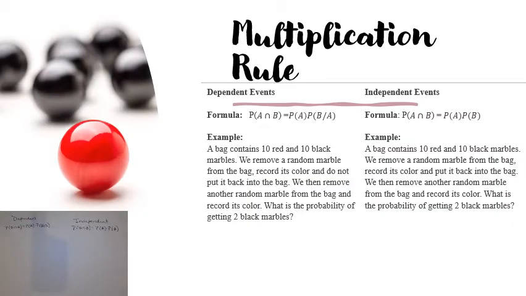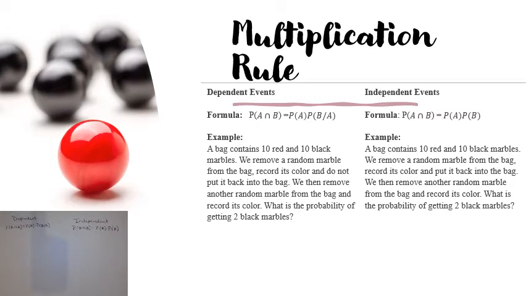There are two ways to apply the multiplication rule that we're going to talk about. It just depends on whether or not we have dependent events or independent events. Remember, we talked about independent events, and something is independent if knowing that one thing occurred does not affect the probability of the other. So we are going to look at the same example with just one little thing changed.